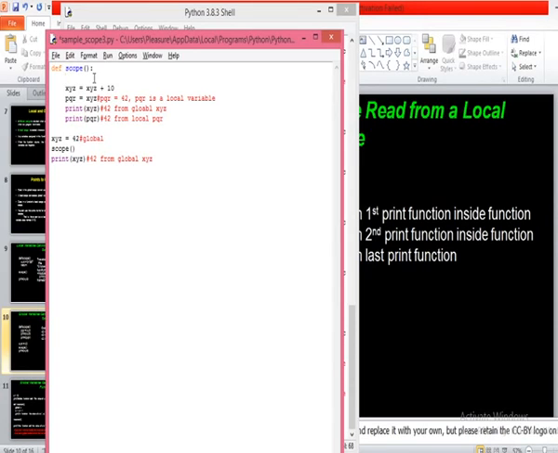To make this statement work, what to do? In the previous program I already explained that part. If you want to modify a global variable in the local scope, use the global statement, global XYZ. Now if you do this, it will permit you to modify the global variable.